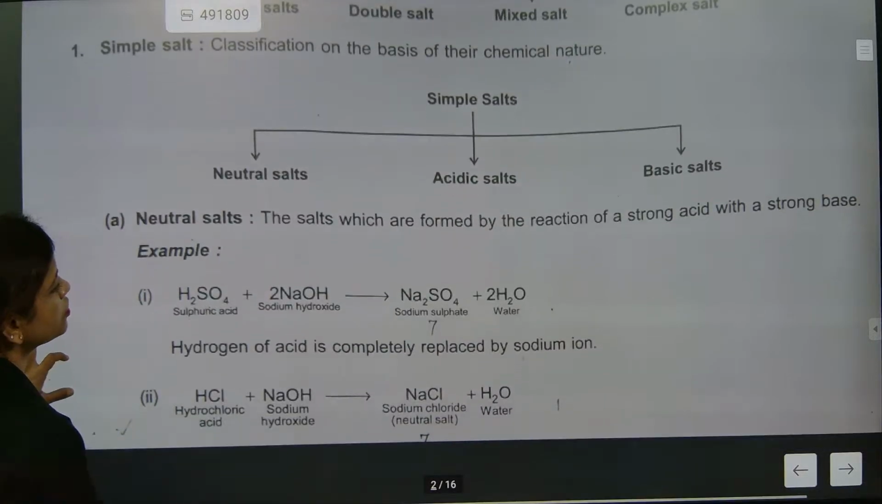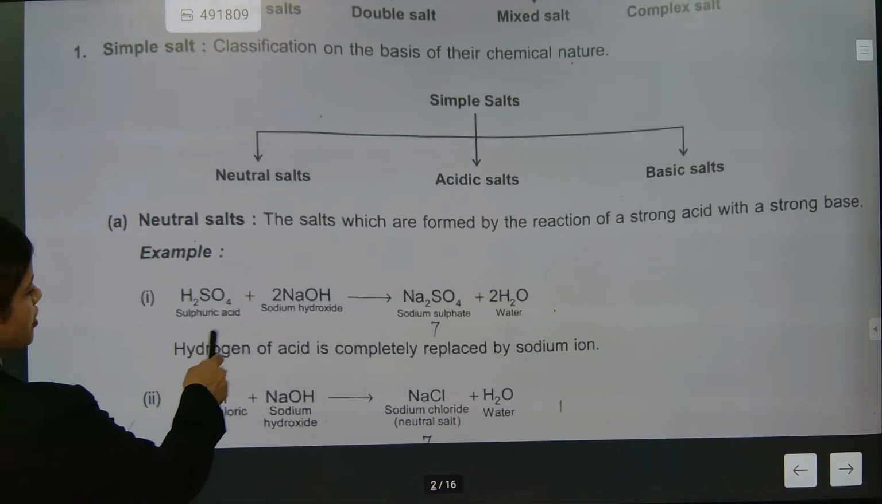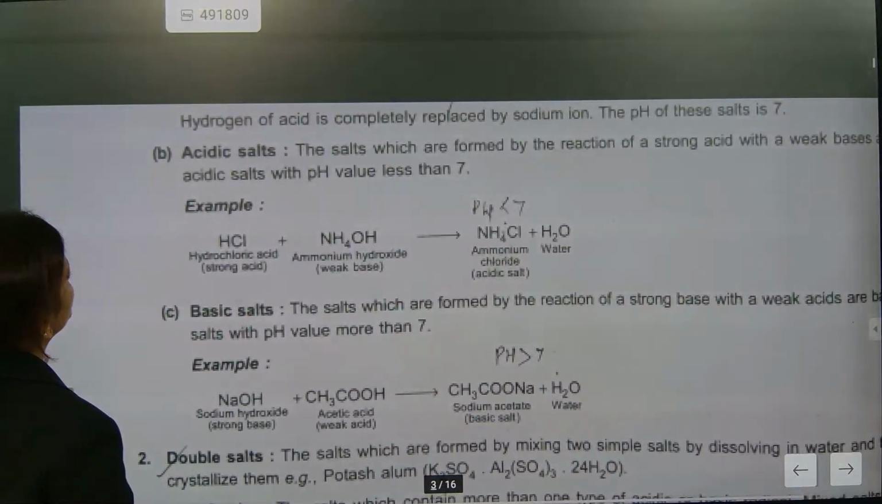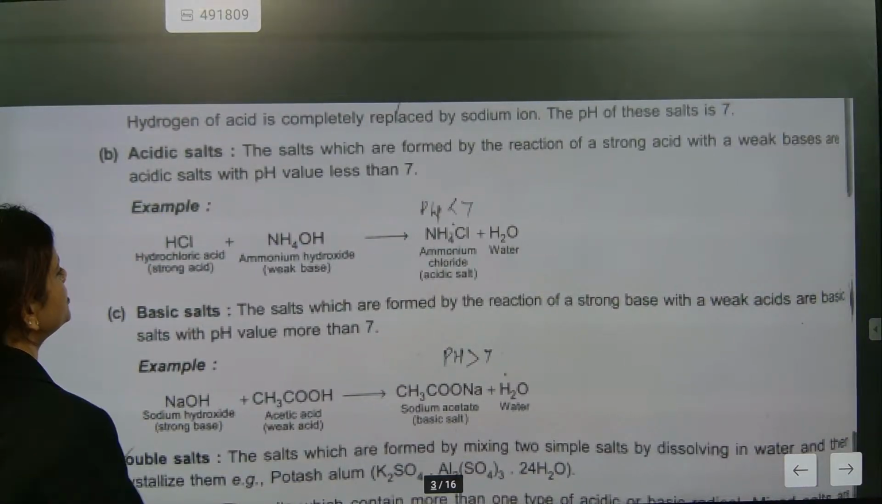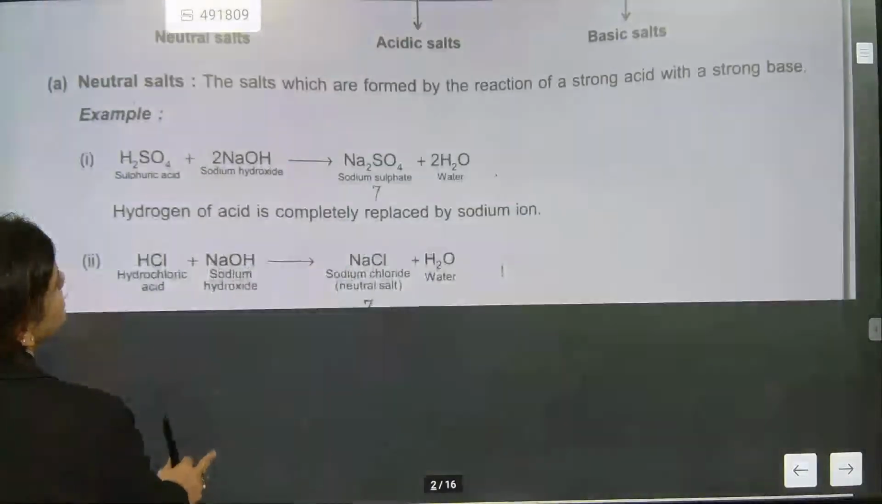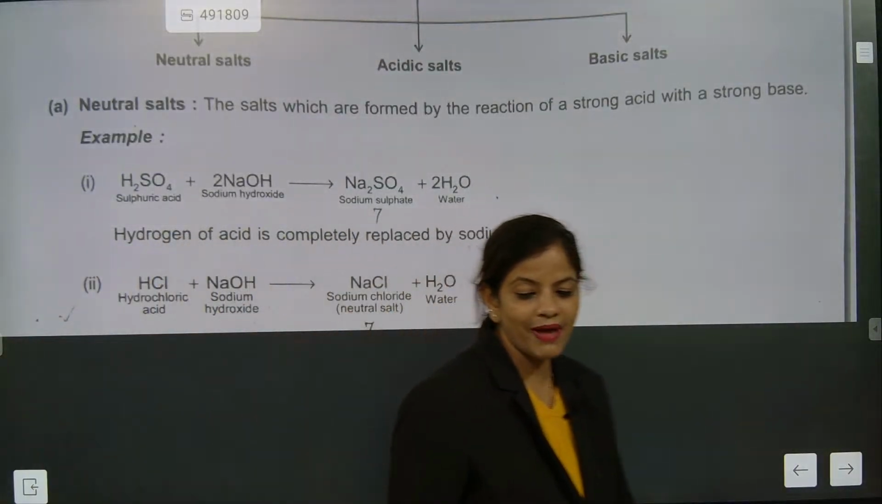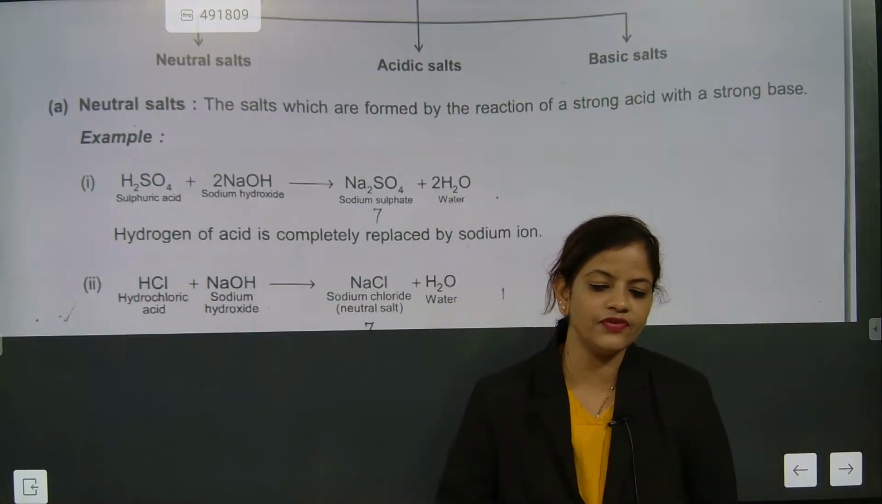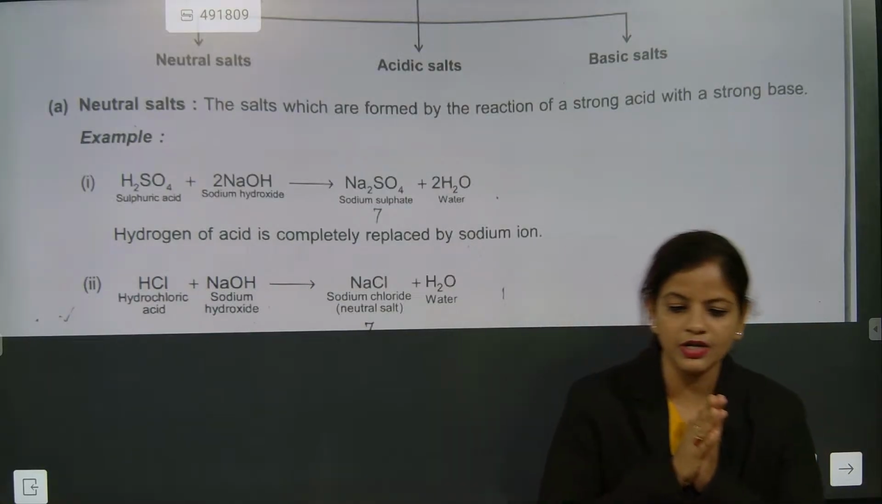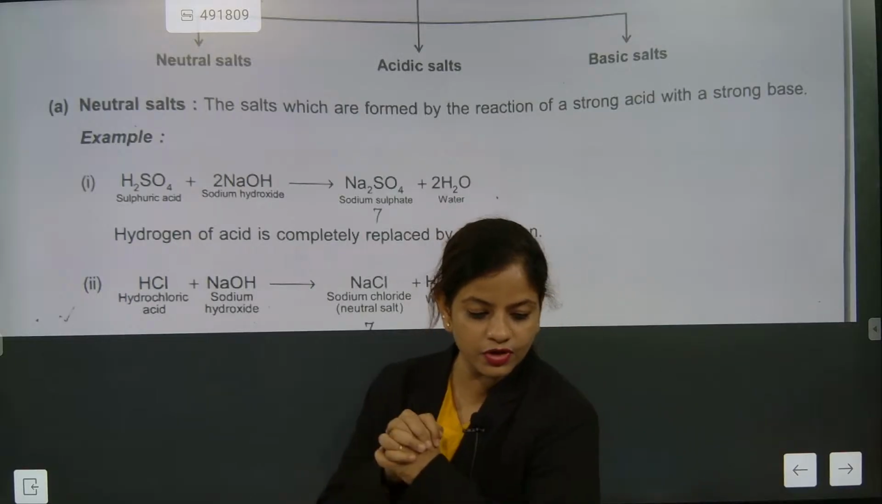Neutral salt. What is neutral salt? The salt where strong acid, strong base. Correct now? So we talked about neutral salt. Now acidic salt: strong acid, weak base. I have already discussed. Please write down the examples fast. Neutral salt, maximum questions they will definitely ask this. I gave an example of neutral salt. What is the example for neutral salt?